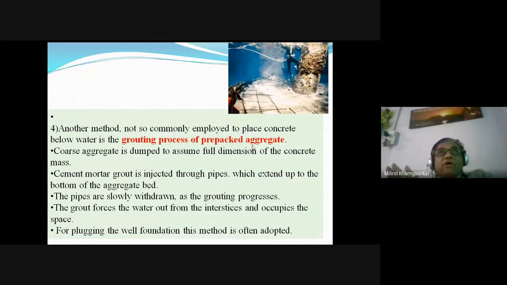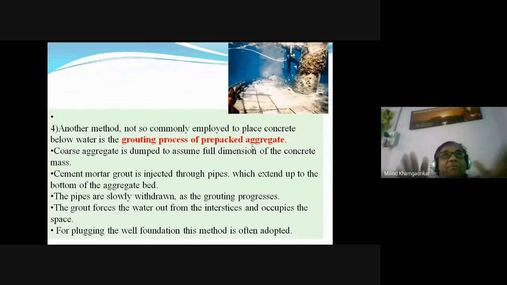So that formwork is dried by removing the water, and that formwork is filled in small layers, not more than 30 or 50 centimeters, in small layers by the dry ingredients of the concrete. That is by the dry aggregates, coarse and the fine aggregate. Okay? They are packed properly.